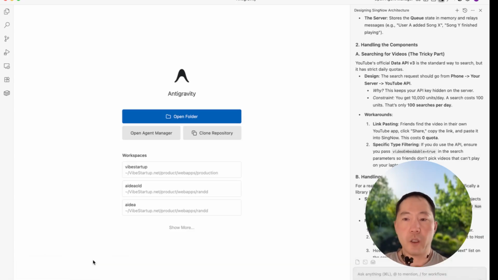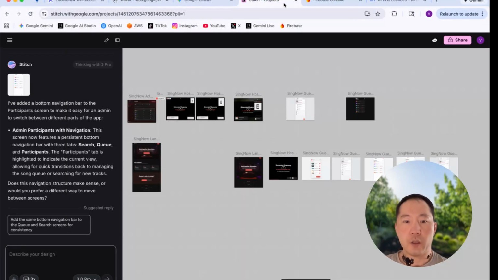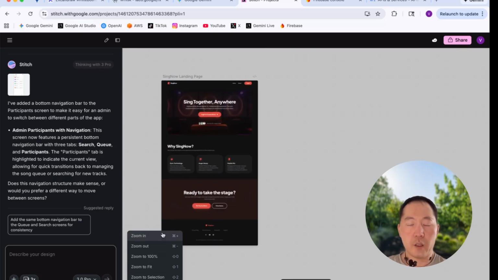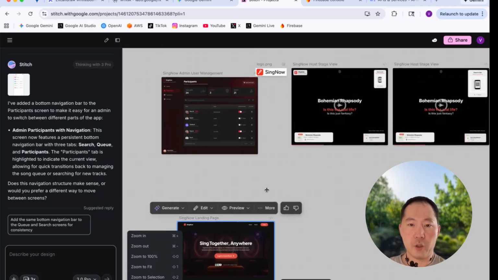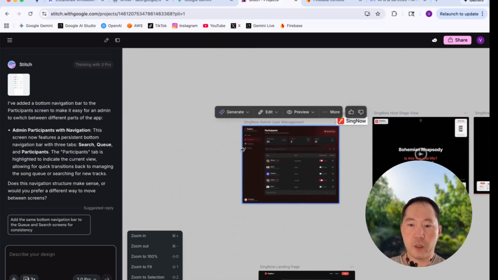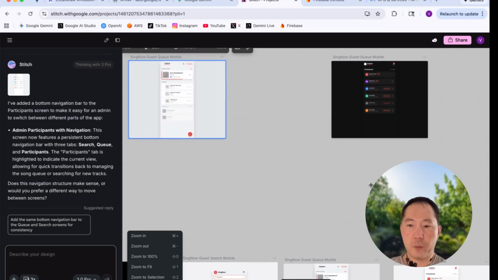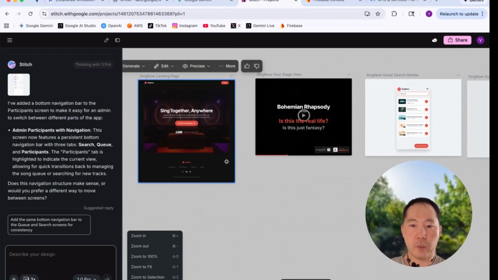Okay, so first thing I'm going to do is go back to Stitch. We created a whole bunch of screens in Stitch in the last video. I'm going to ignore the screens that I'm not going to use. Like this one is great, but it just has too much information. This is for like a desktop experience I don't need. These screens, I just thought they were a little too busy. They're nice, but there's too much stuff going on for the television. So I'm scrapping the screens I don't need, and I'm only going to keep these screens: landing page.